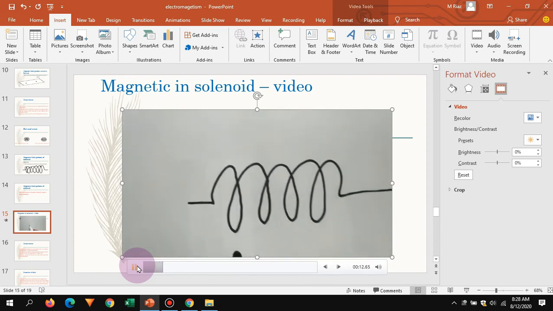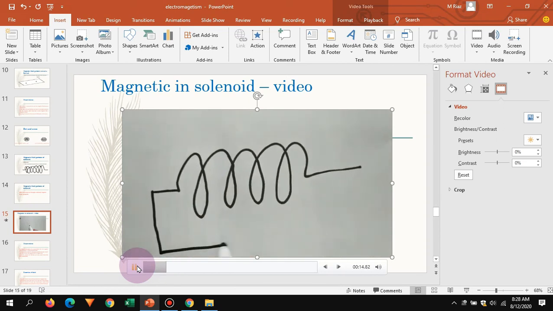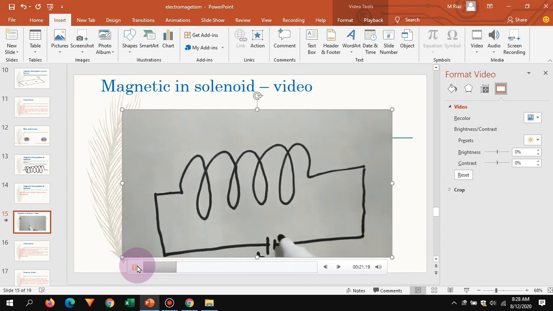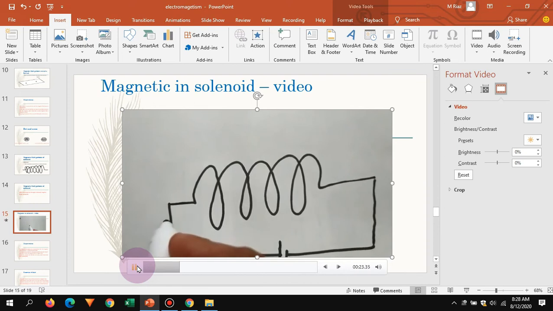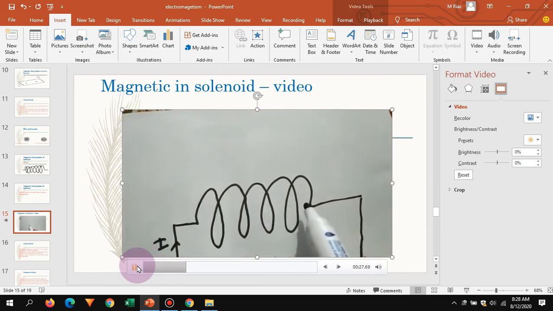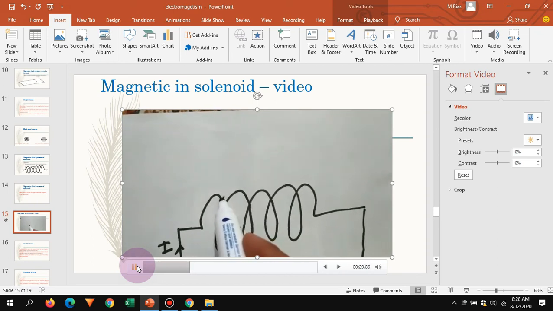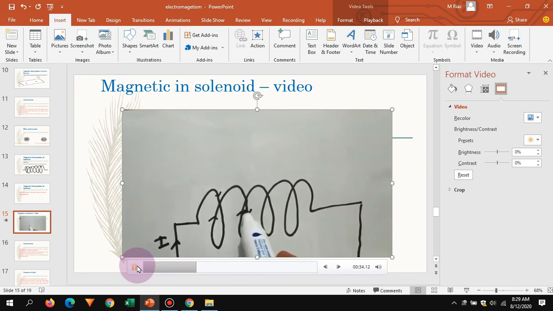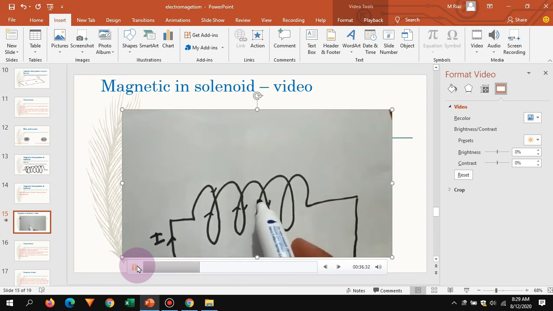So this is a solenoid having 4 turns. Now I am connecting it with a cell. So the left is positive, the right is negative, and in this way the direction of current will be up. Here I am drawing the direction of current. These arrows show the direction of current.